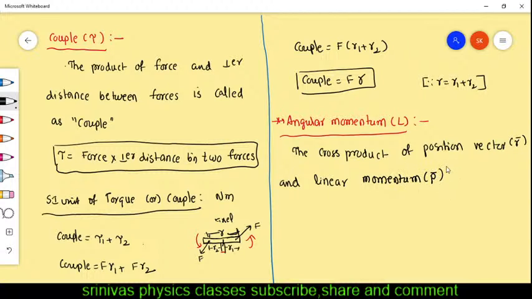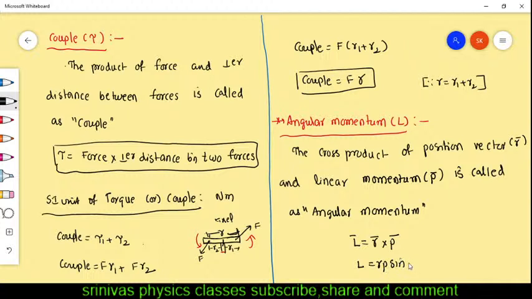The cross product between these two is called angular momentum. This is called angular momentum. Now the angular momentum formula is L bar is equal to R bar cross P bar, and L is equal to RP sin theta. Remember this one. L is equal to RP sin theta.